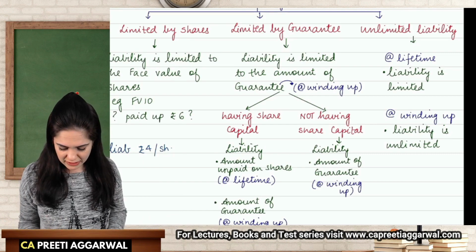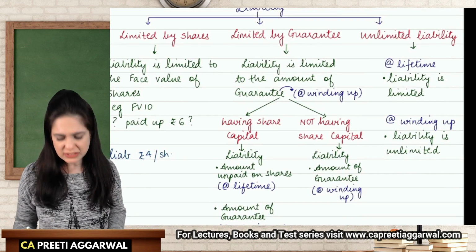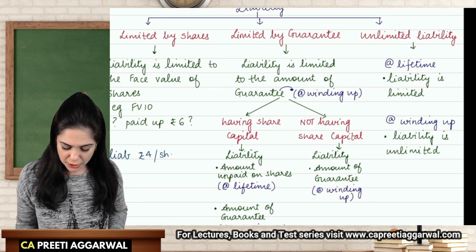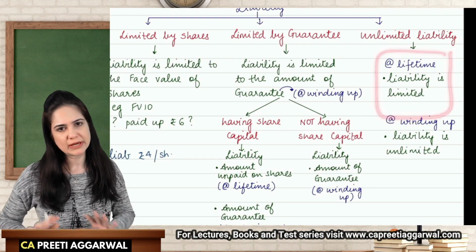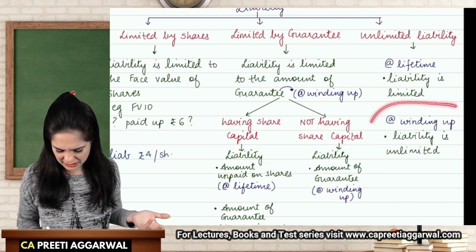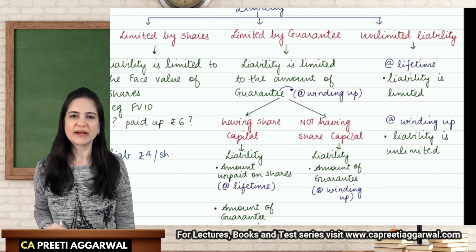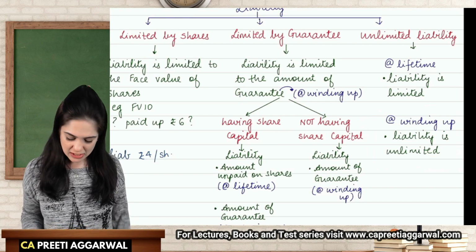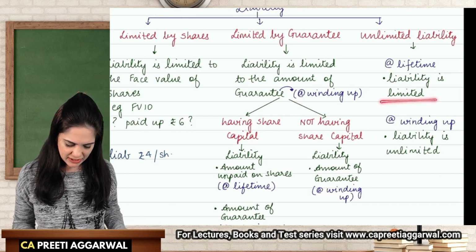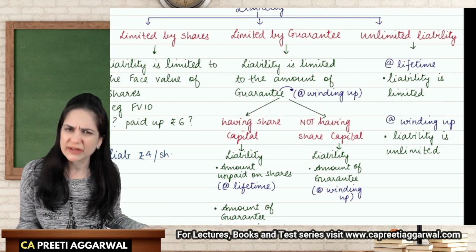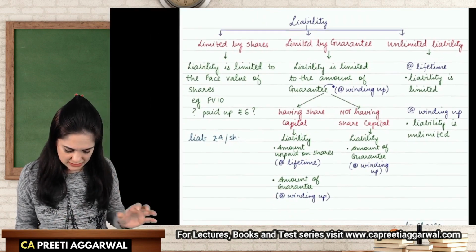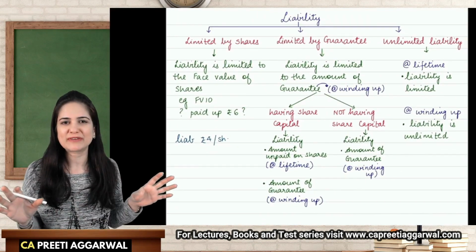Now, in case of unlimited liability company, the liability is not always unlimited. During the lifetime, they get to enjoy limited liability. It's only at the time of winding up that the liability is unlimited. We'll see when the company winds up. Why worry about it now? So at least during the lifetime, they get to enjoy limited liability. That is why they are not worried. So the entire concept of classification on the basis of liability is covered here.